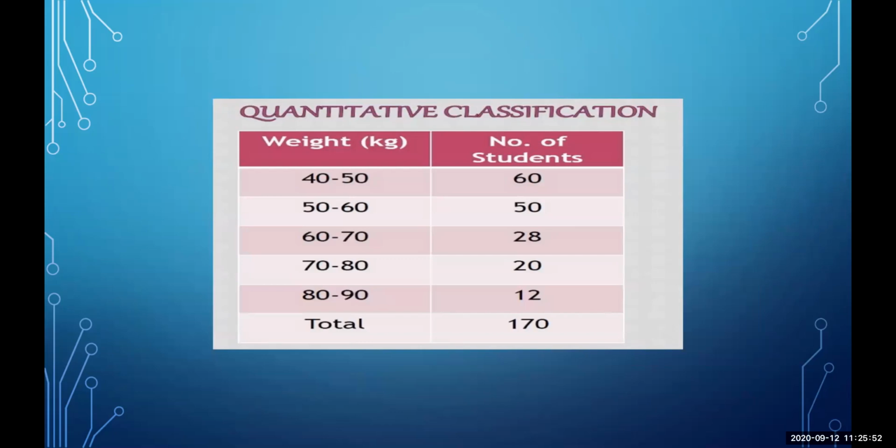We have weight and we have given different classes, 40 to 50, 50 to 60, 60 to 70, and the number of students who fall under the weight of 40 to 50, or 50 to 60, or 80 to 90. So this way we can classify the data in quantitative terms.